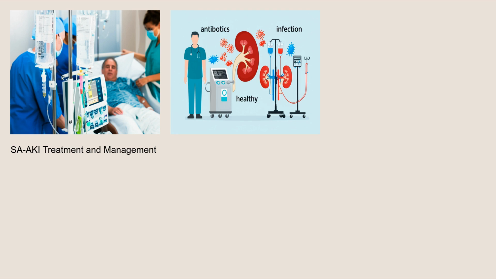The primary goal of treatment and management of SAKI is to address the underlying sepsis and support kidney function. This involves prompt administration of antibiotics to combat the infection, fluid resuscitation to restore blood volume and blood pressure, and vasopressors if needed to maintain adequate perfusion. In many cases, patients with SAKI require kidney replacement therapy, such as dialysis or continuous renal replacement therapy (CRRT), to remove waste products and excess fluid from the body. Supportive care, including nutritional support and management of electrolyte imbalances, is also essential. Minimizing nephrotoxic medications, which can further damage the kidneys, is crucial.